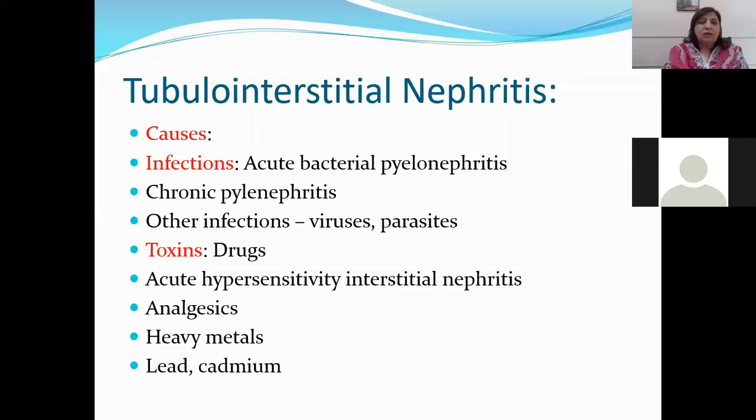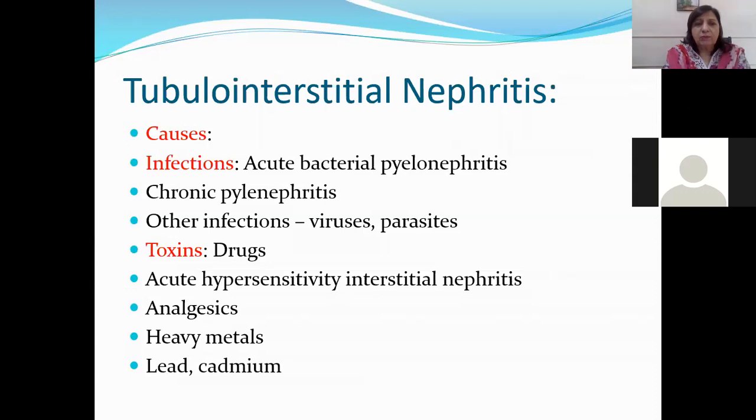Toxins and drugs can also lead to tubulointerstitial nephritis, because damage to the tubules can occur because of certain drugs as well. Acute hypersensitivity interstitial nephritis is another condition, which is because of hypersensitivity reactions. Analgesics can also lead to tubulointerstitial disorder because of destruction of the tubules. Heavy metals like lead and cadmium are very toxic to the kidney. They are nephrotoxic. So mostly heavy metals are not used now in the medicinal industry.